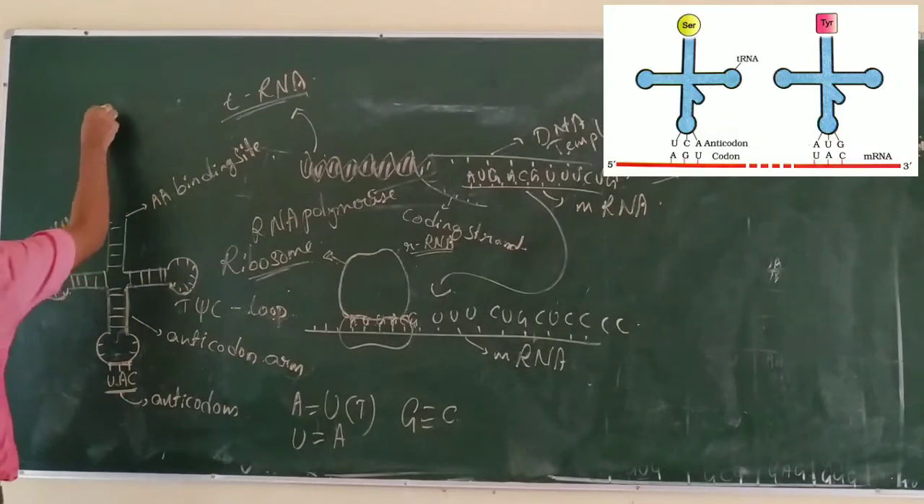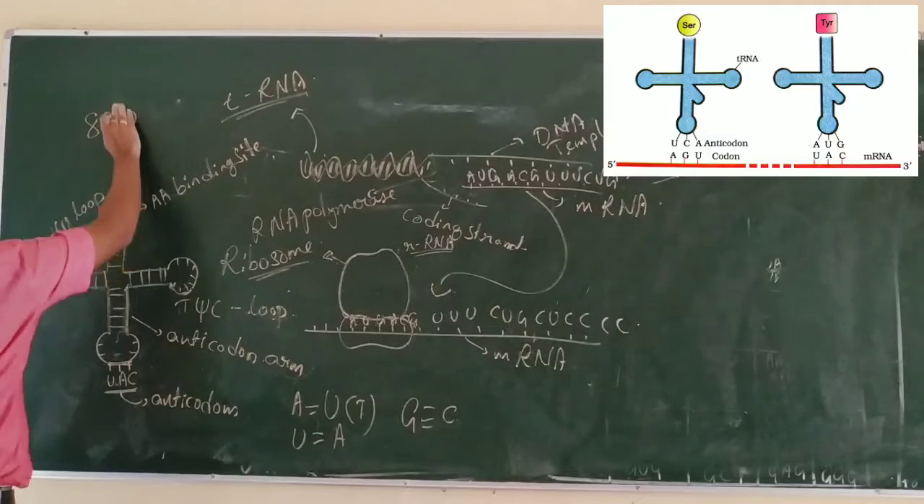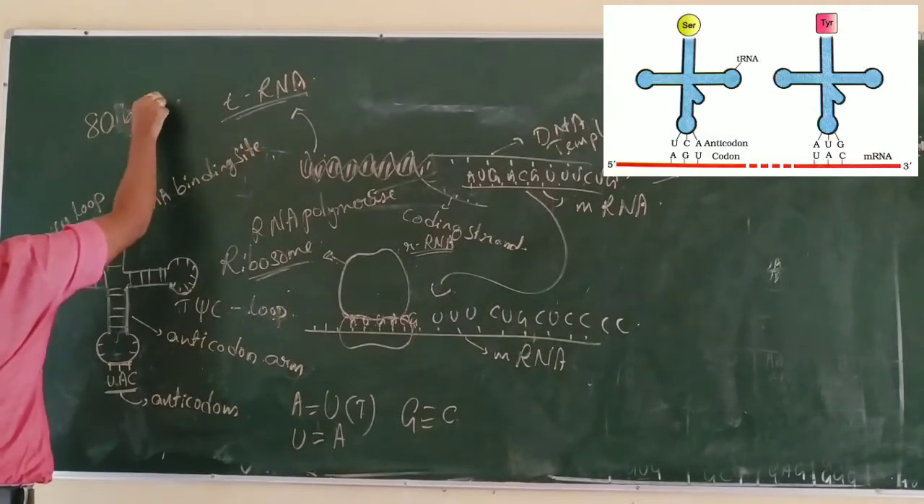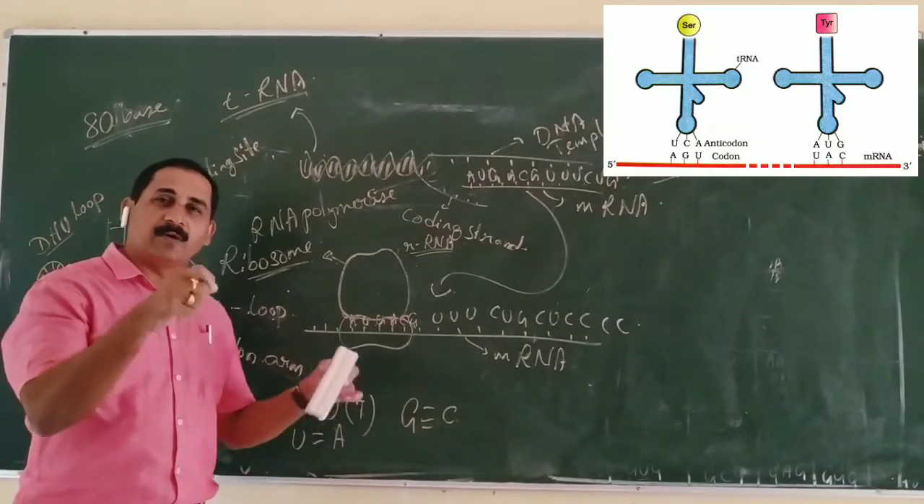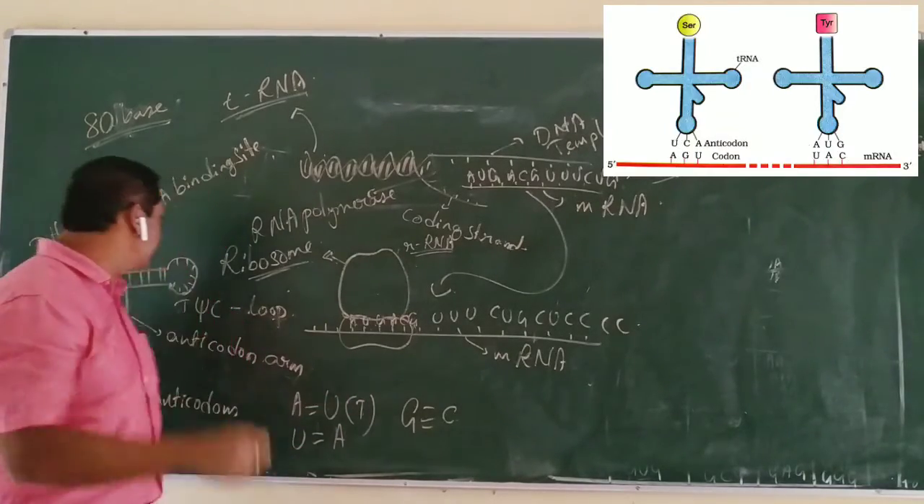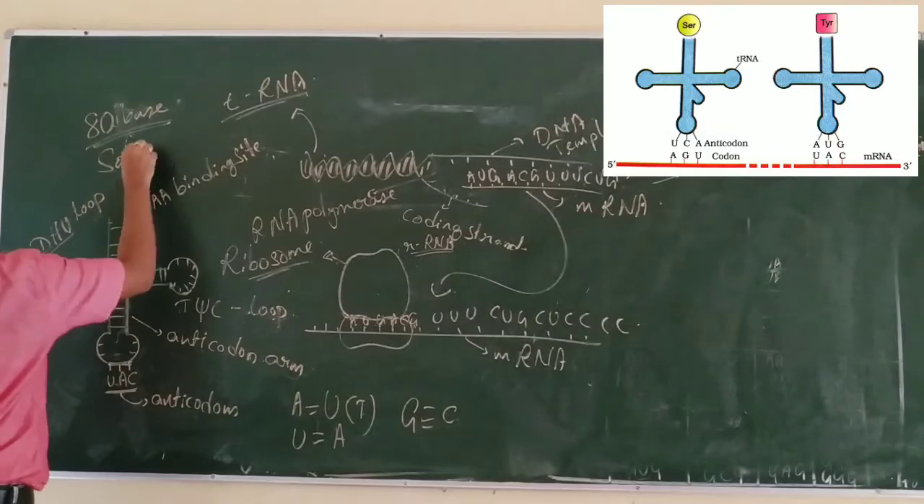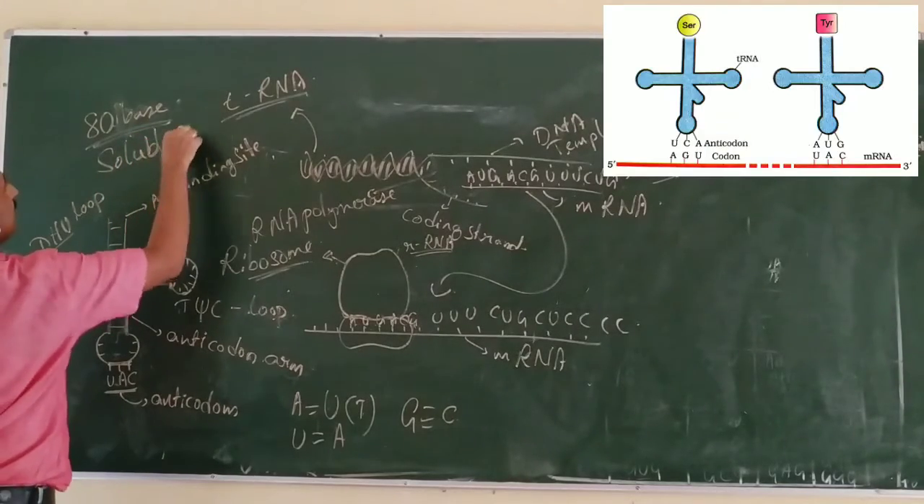It contains nearly about 80 nucleotide bases. This is the smallest RNA found in the cytoplasm. It is in the form of soluble state in the cytoplasm, so it is also called soluble RNA.